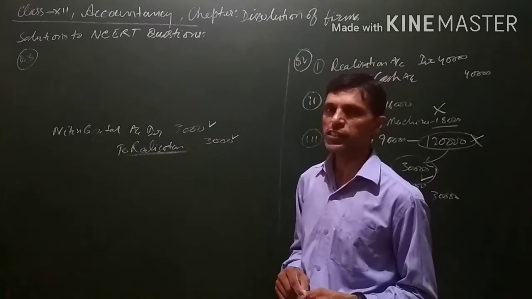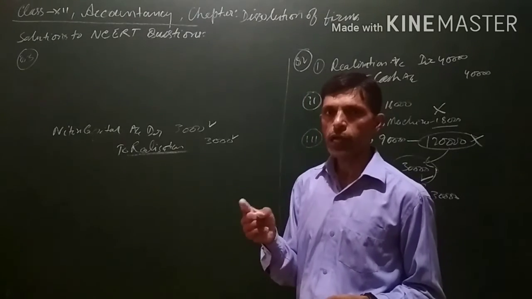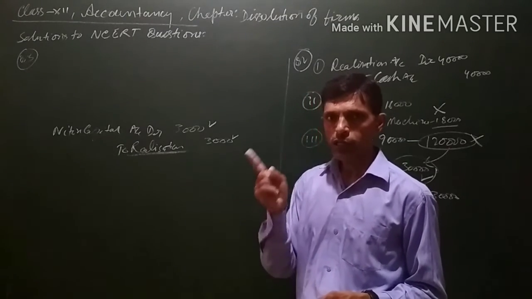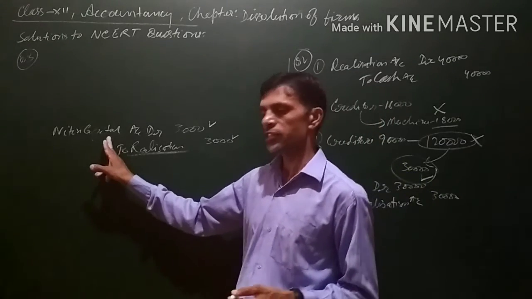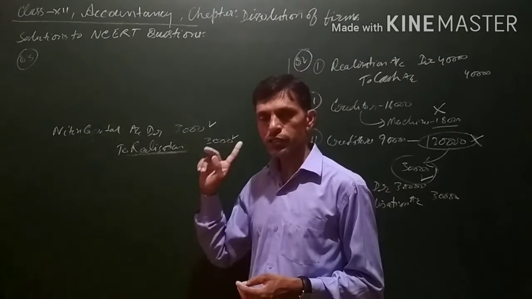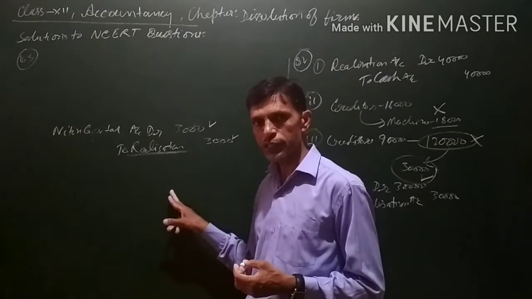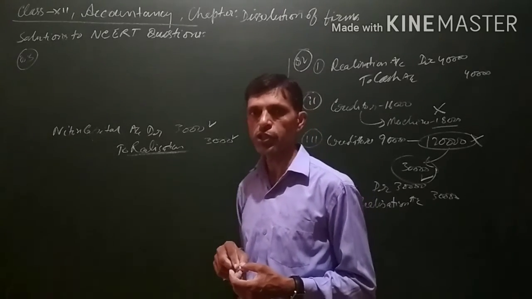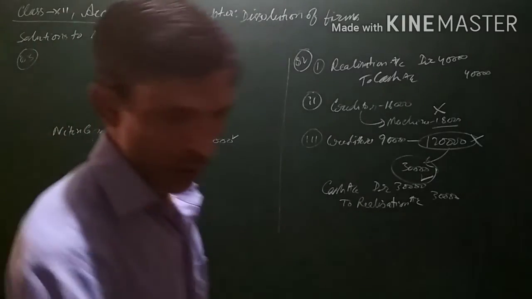If a partner takes an asset, his capital account is debited, and similarly the reverse happens if a partner takes any liability. If the partner takes any asset, his capital account is debited and realization is credited. Similarly, if the partner takes a liability, his capital account will be credited and realization account will be debited. Now let us solve one more question.